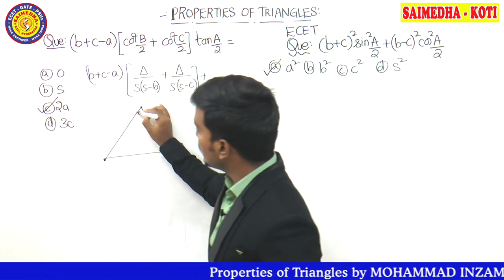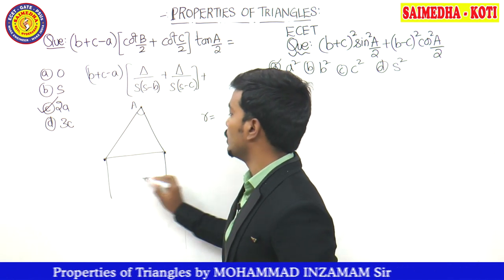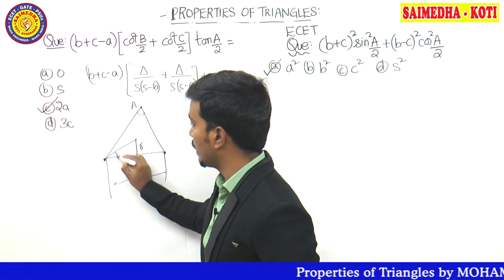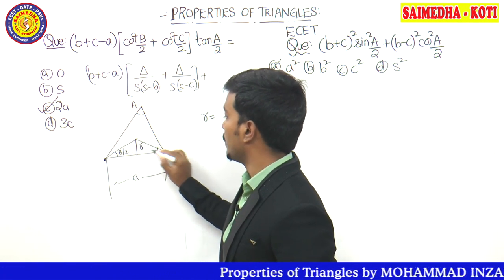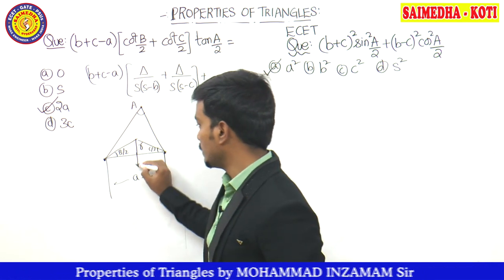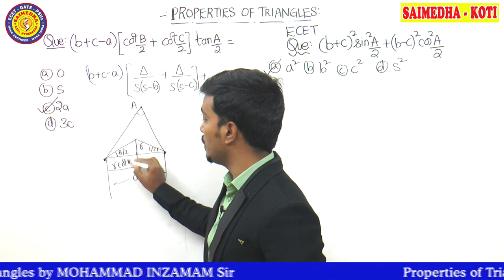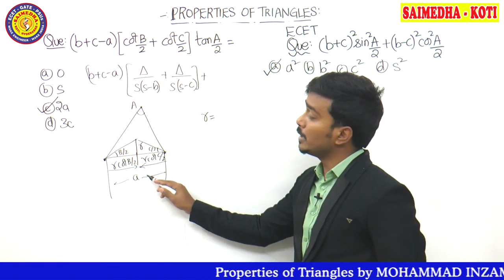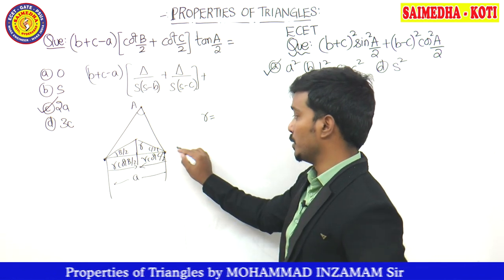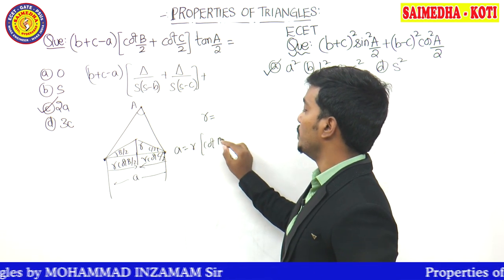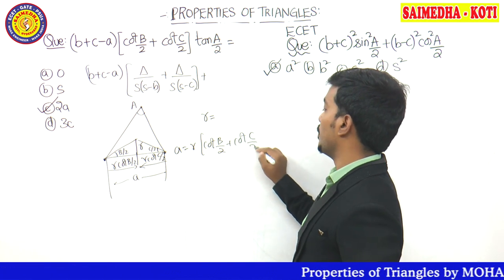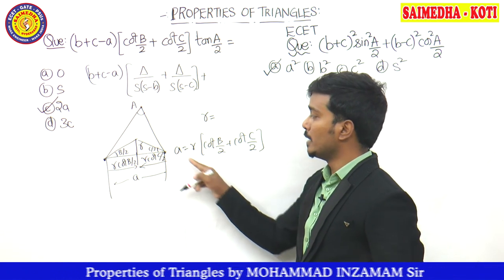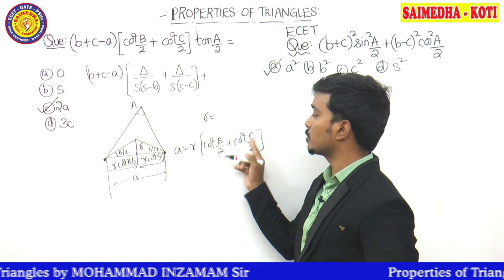What is given? Let's say this is angle A, so this opposite side is going to become small a. We have here the inradius R, this is going to become angle B divided by 2, this is going to become angle C divided by 2, and this is going to become R cot B by 2, this is going to become R cot C divided by 2. So a can be written as R cot B by 2 plus R cot C by 2. a is equal to R times cot B by 2 plus cot C by 2. This was the formula which we have already learned. The people who don't know have to remember this formula now, guys. That is a equal to R of cot B by 2 plus cot C by 2.